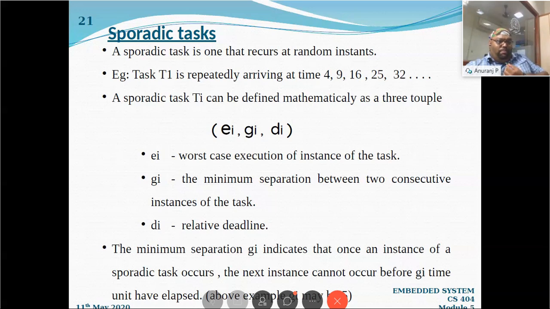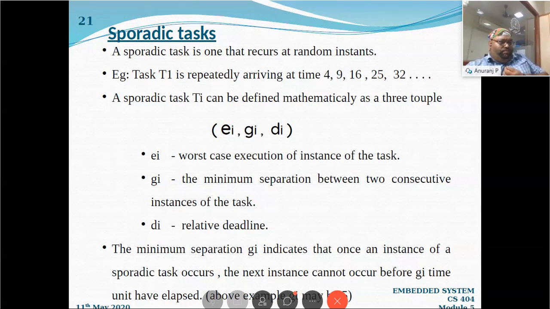A sporadic task will come randomly, obviously. But we can fix a particular time distance, after which that particular task can come. That type of task is called sporadic.